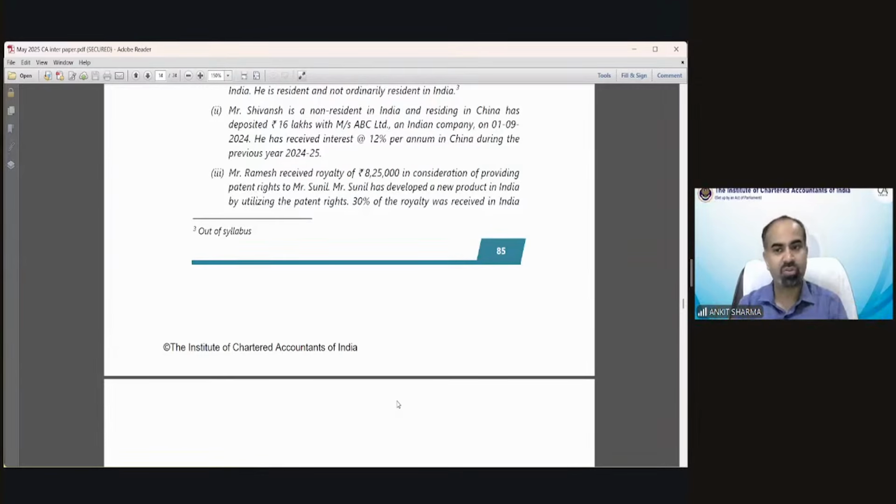You have 3 options. Karthik is saying fully taxable in the hands of income since the income is earned in India. Why is it earned in India, Karthik? What is the reason? Why are you saying income earned in India? What has Mr. Ramesh done? Ramesh did not do anything in India. Anyone else? Ishan is saying Ramesh being non-resident, 30% taxable as received in India. Okay.